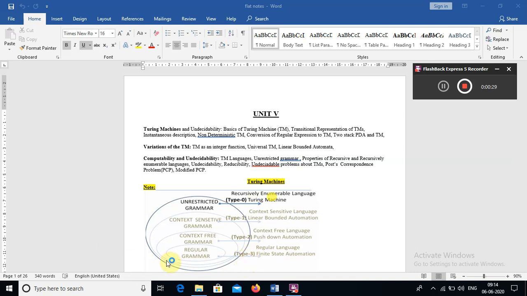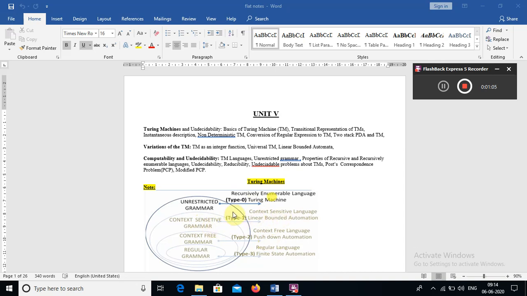If you observe this diagram, type 3 is nothing but regular grammar, and the machine that accepts the regular language is nothing but finite state automata. Type 2 is a context free grammar, and the language is a context free language. The machine format for the context free language is a push down automata. And the next one, context sensitive grammar. Here the language is a context sensitive language, and the machine format is a linear bounded automata.